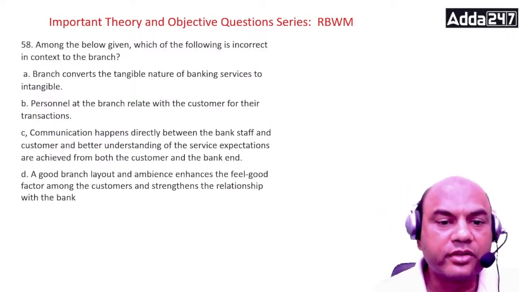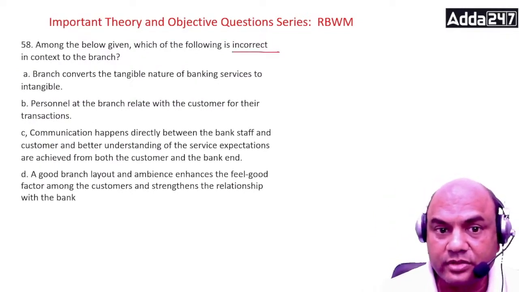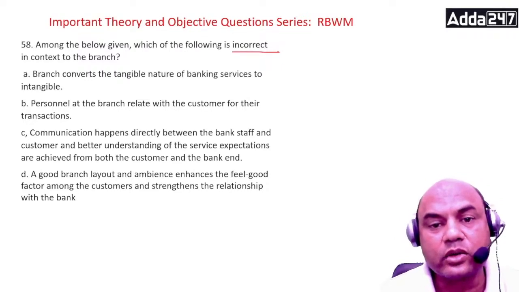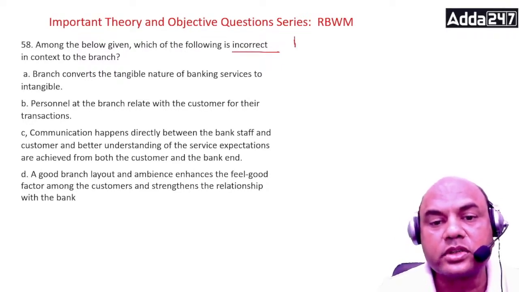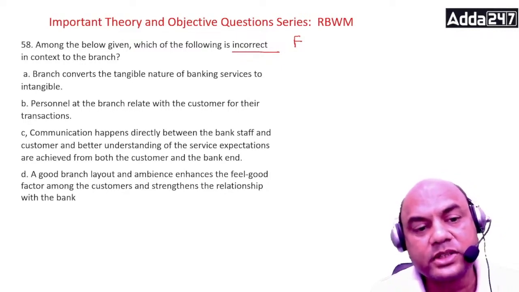Among the below given, which of the following is incorrect? That's what I said. Here, focus on the question. Is it asked incorrect or correct? So you want false over here. Which one of them is false? Branch converts tangible nature of banking services to intangible.